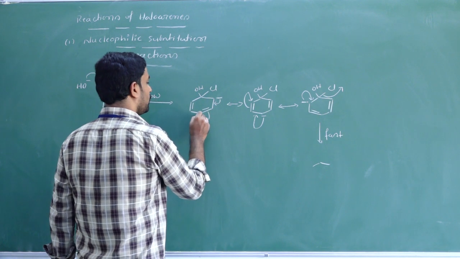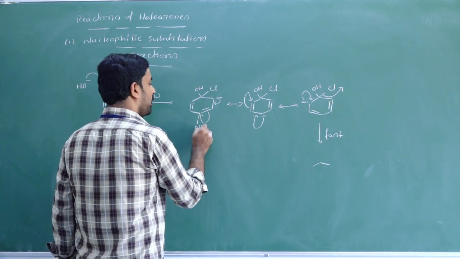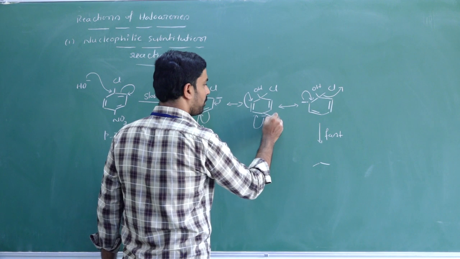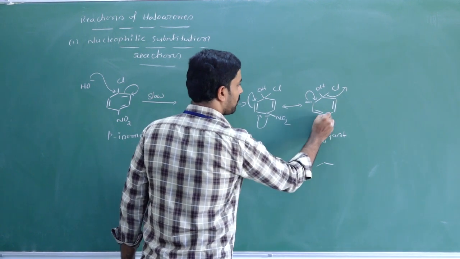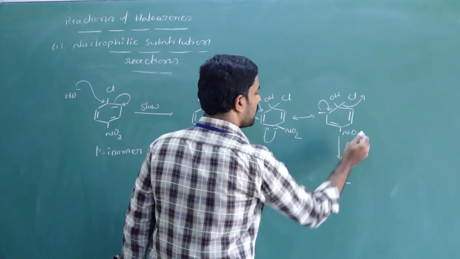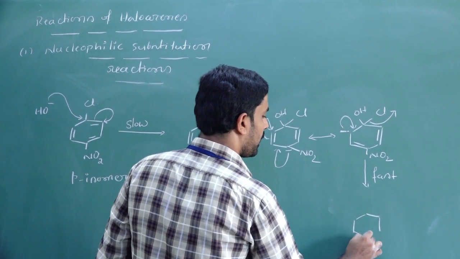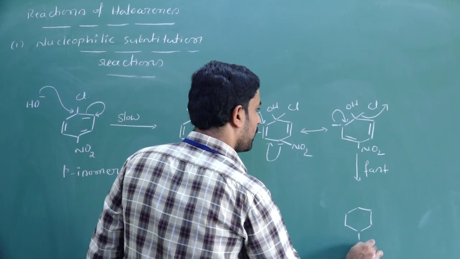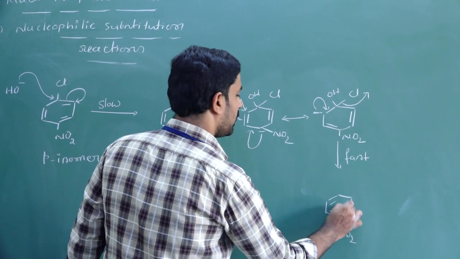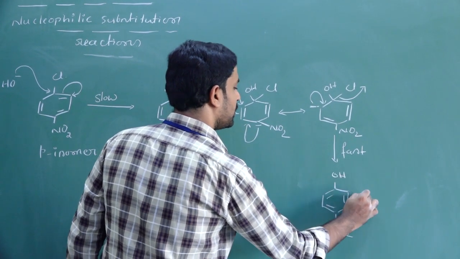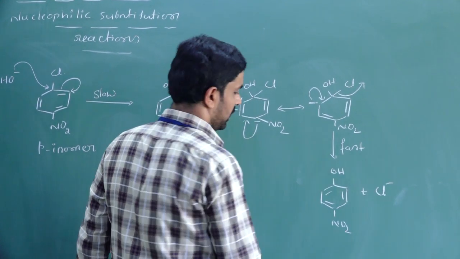Just write the electron withdrawing group, NO2, at the para position, so OH plus Cl minus.